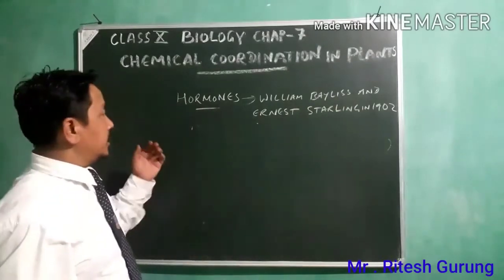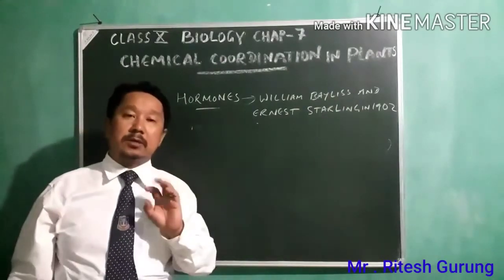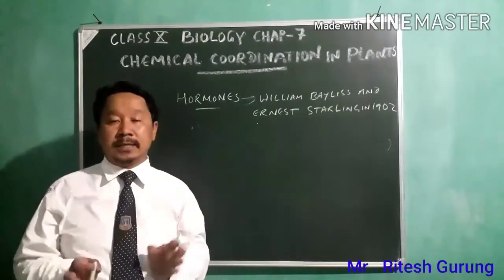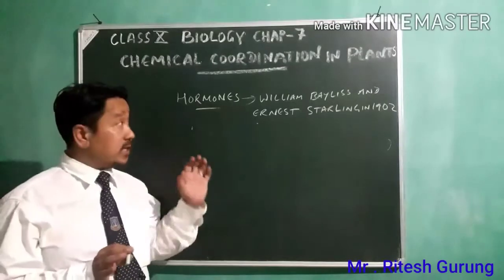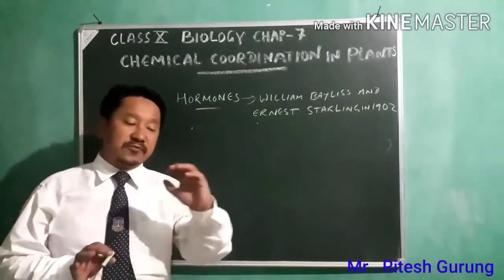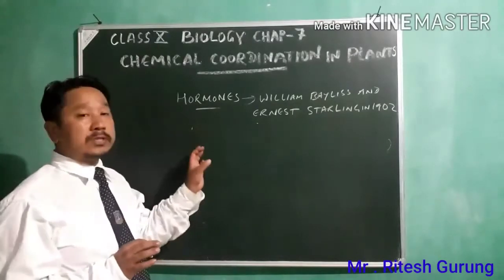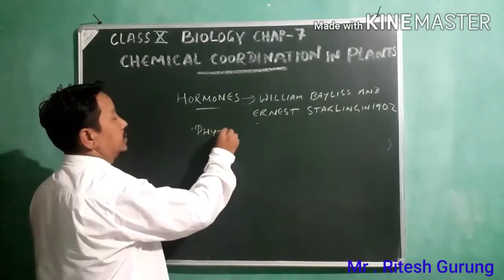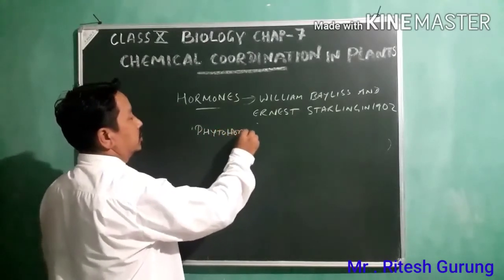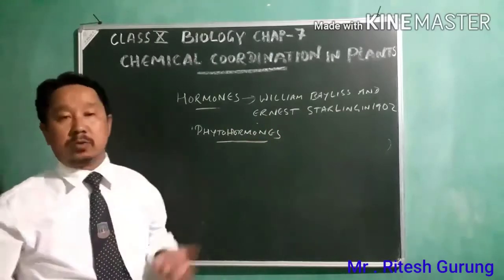As you know, these hormones are found both in plants and animals. So in order to differentiate plant hormones from animal hormones, the plant hormones are termed phytohormones. Phytohormones means plant hormones.